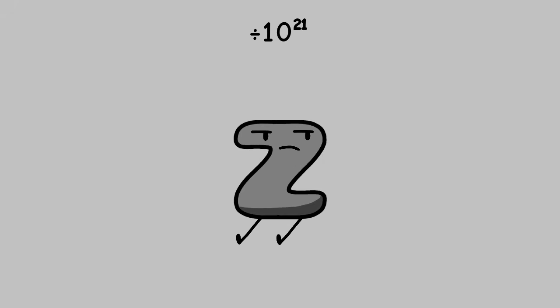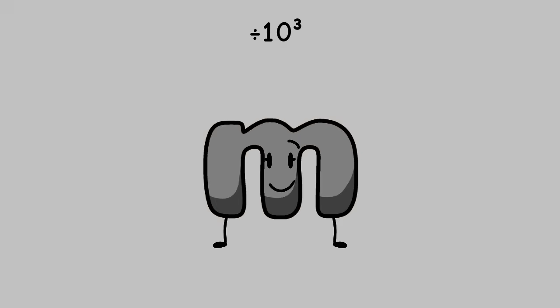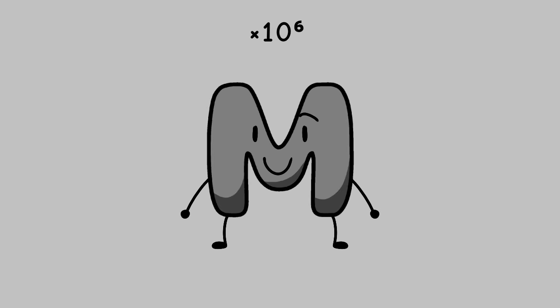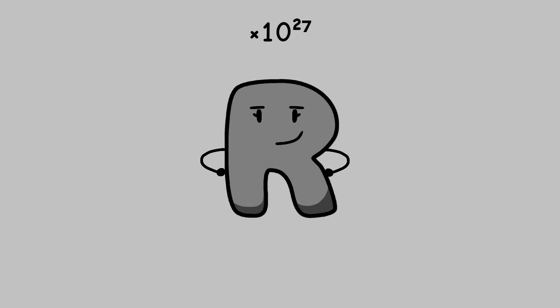Quecto, ronto, yocto, zepto, atto, femto, pico, nano, micro, milli. Kilo, mega, giga, tera, peta, exa, zetta, yotta, ronna, and quetta.